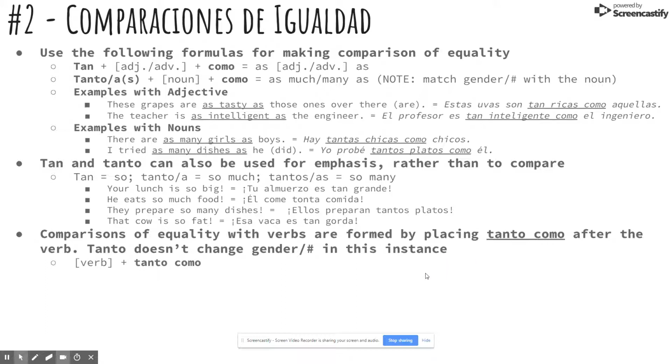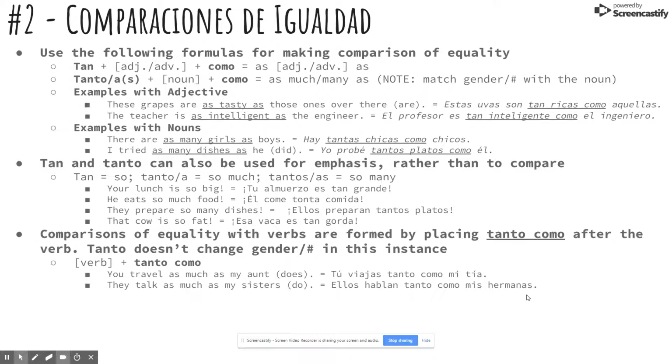So for example, here's what our formula will look like. Verb plus tanto como. You travel as much as my aunt. Tu viajas tanto como mi tía. So there you have that verb plus tanto como and then my aunt. And this tanto does not match with anything. It doesn't have to match with the tu. It doesn't have to match with the tía. It just stays tanto. They talk as much as my sisters. Ellos hablan tanto como mis hermanas.